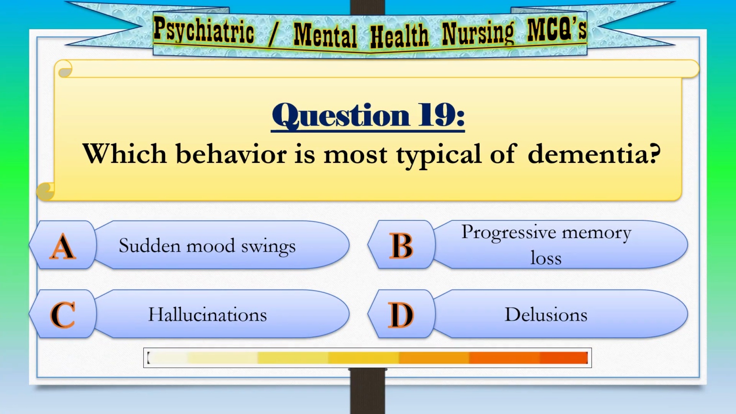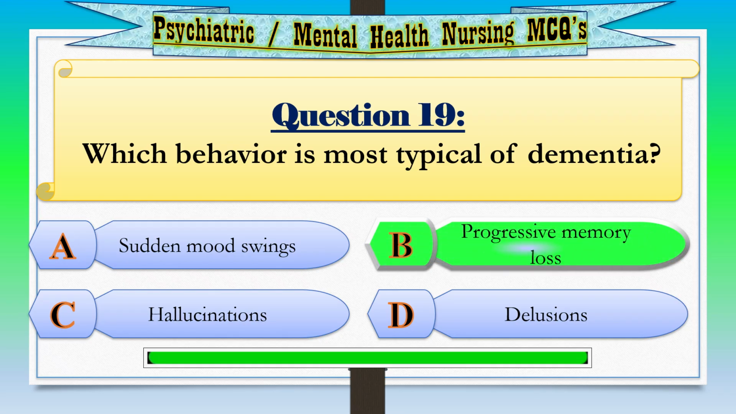Question 19. Which behavior is most typical of dementia? Option A, sudden mood swings. Option B, progressive memory loss. Option C, hallucinations. Option D, delusions. Correct answer, option B, progressive memory loss.